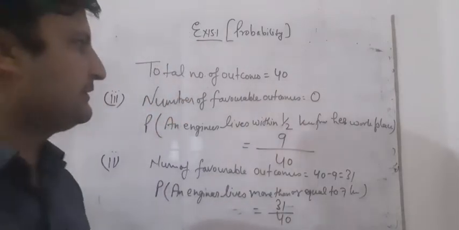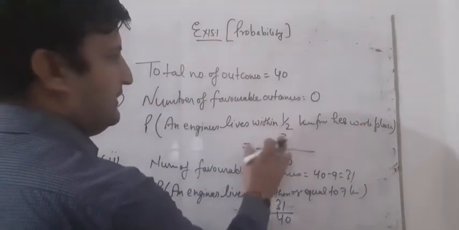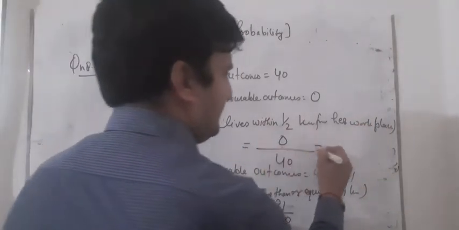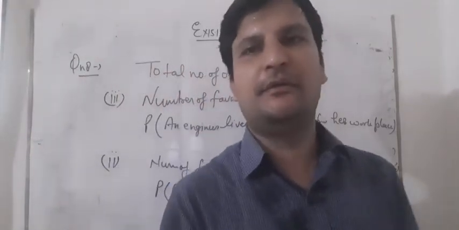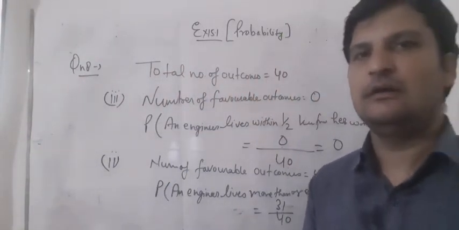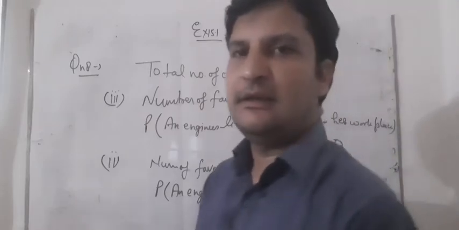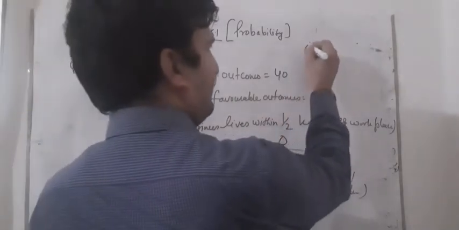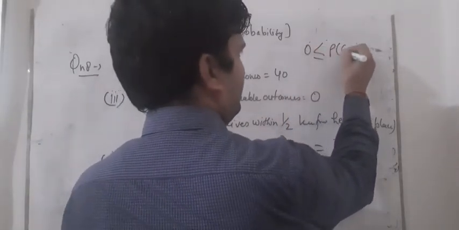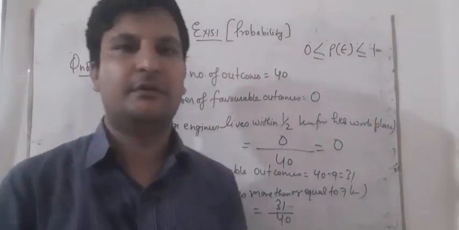From her place of work, it is given that the distance is half a kilometer, so it will become 0.40. That means the probability is 0. So it is the impossible event. I have told you earlier that some events are sure events and some are impossible events, and the probability lies between 0 and 1. Probability P will lie between 0 and 1, that is, 0 ≤ P ≤ 1.